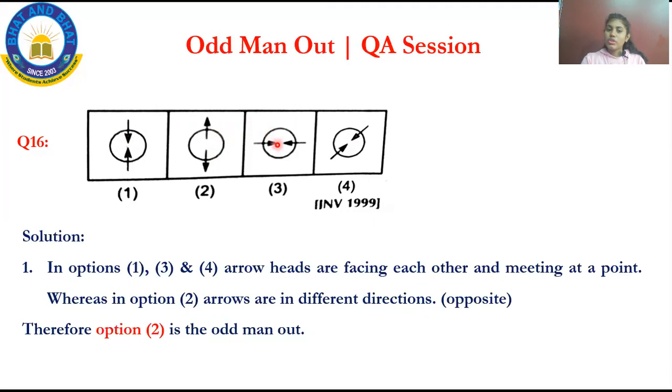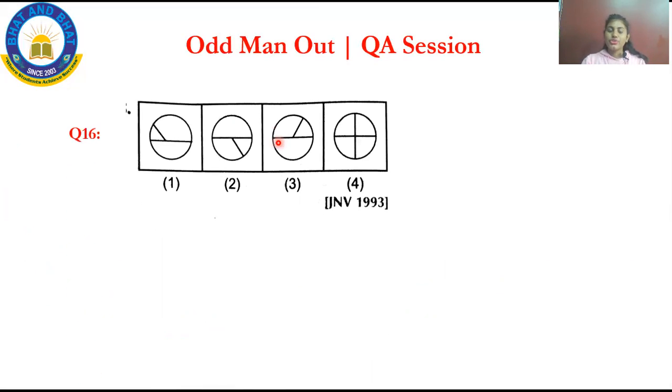Now come to option 3. The first arrow and the second arrow are facing at the same point. Now come to option 2. The first arrow and the second arrow are meeting at the same point, but in option 2 it is facing in a different direction. So what is the correct option? Option 2 is the correct answer. I hope you all understood this. We'll move on to the next question.